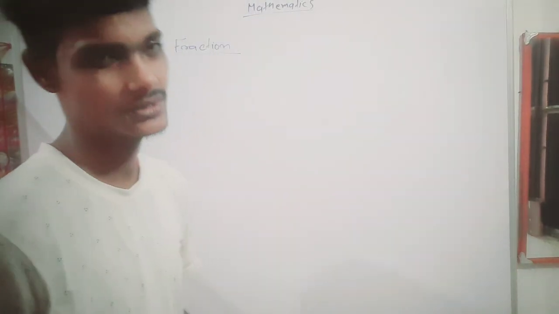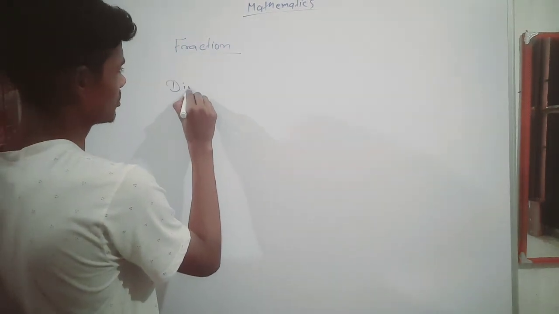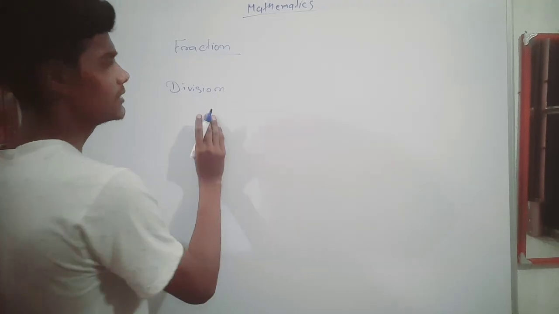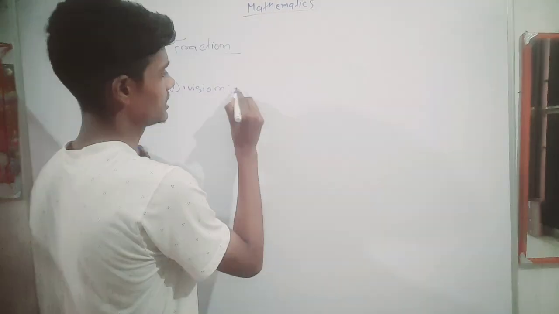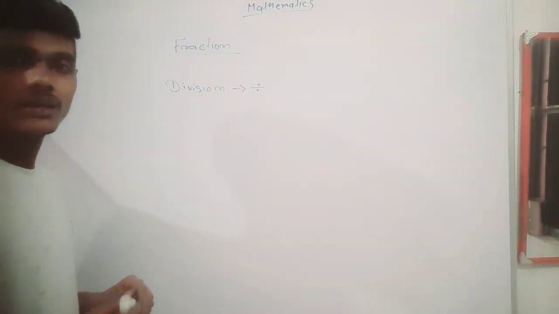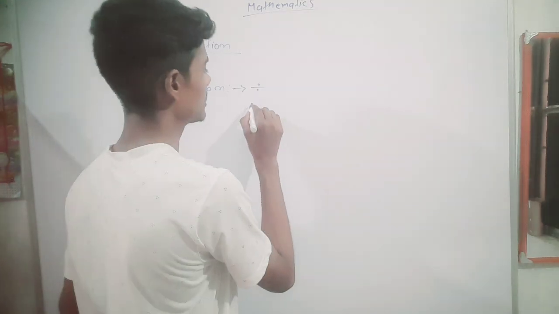Fraction is a very small thing. Do you know about division? Yes, of course, you all know about division. If I discuss division, what will I do?